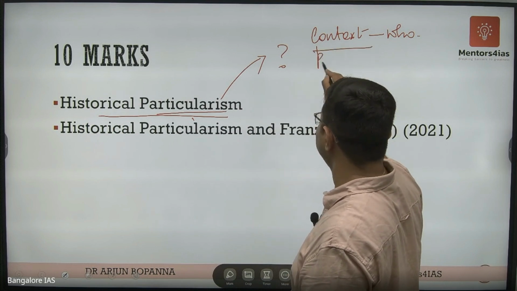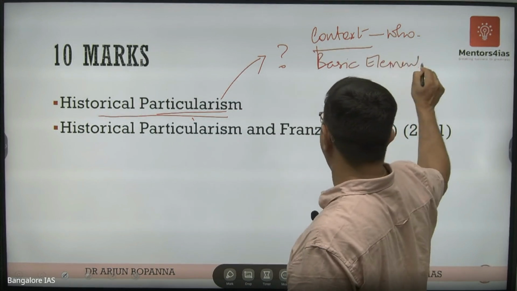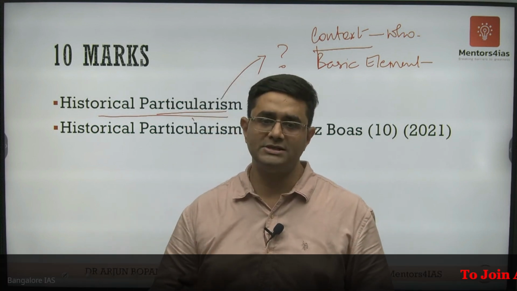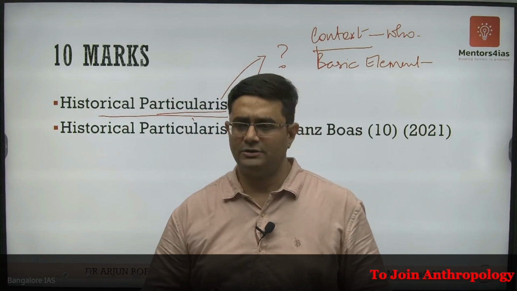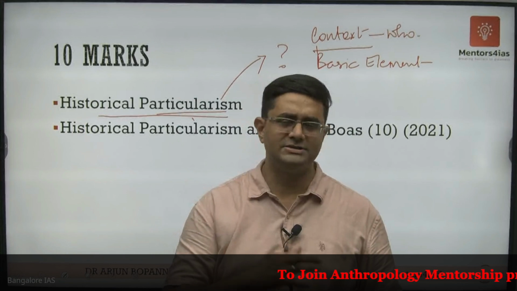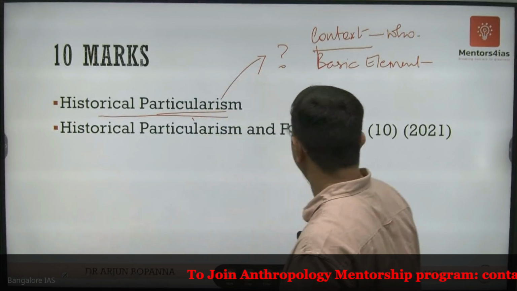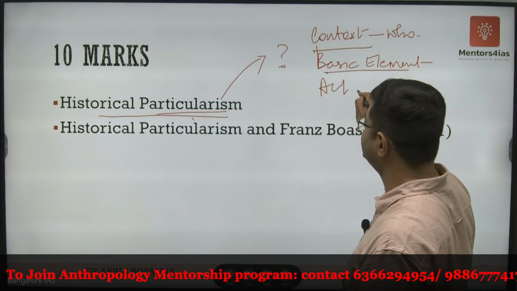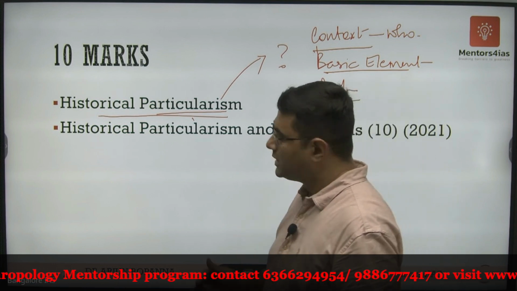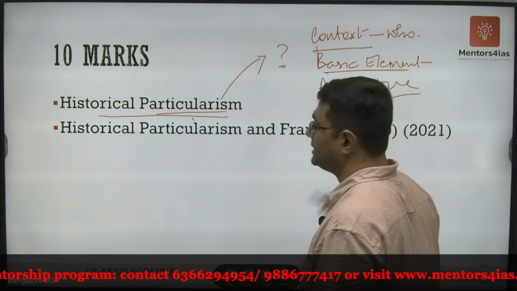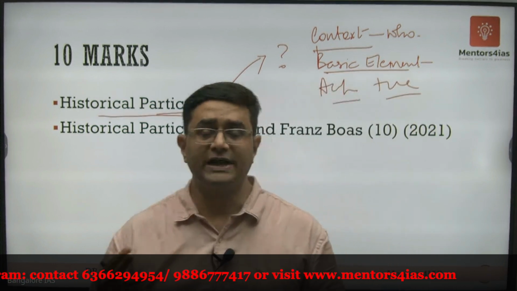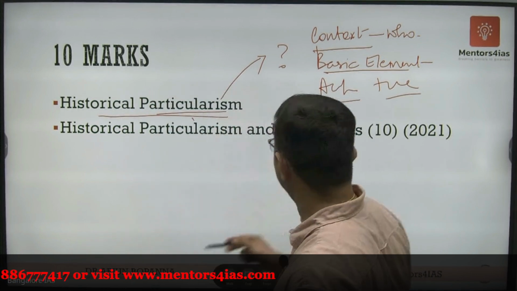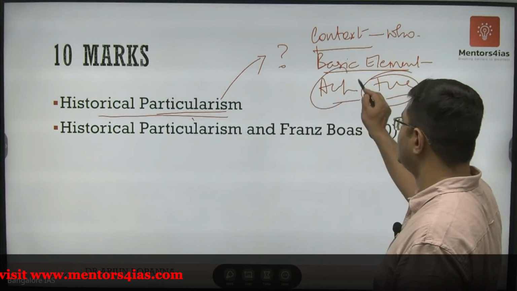Then the basic elements of historical particularism. That means how does it aim to do that? It's a culture historical study. You do a geographical study, go back in history, and so on. All that you are going to write, the basic elements and components. Then you are going to write its achievements, how it helped in making anthropology much more scientific, much more neutral and less value loaded, etc. All that positive and achievements you are going to write.